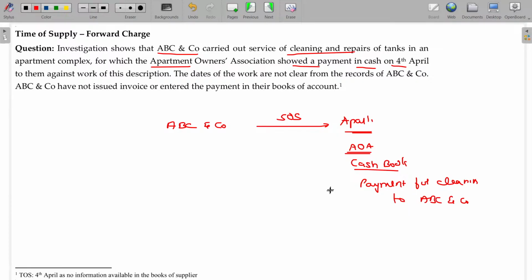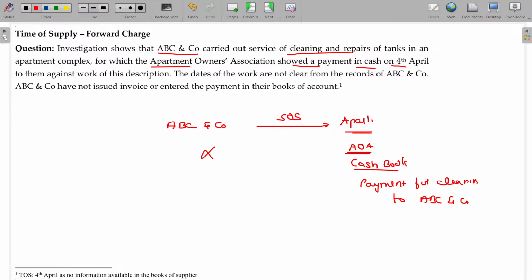This fellow ABC totally omitted to show this. If he shows it, then he has to pay the GST. This fellow did the service, takes the money and keeps it in his pocket. Nothing is paid to the government. Three scenarios. Scenario 1, the bill date is as per section 31, no problem. If the bill date is not as per section 31, then also no problem. We will consider the actual time of supply of services with the receipt date, whichever is earlier will be taken.